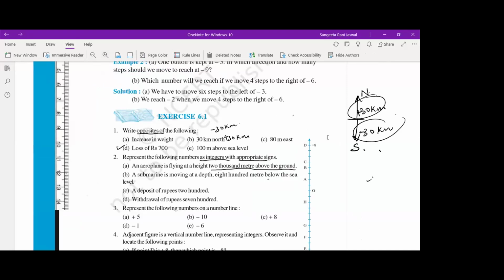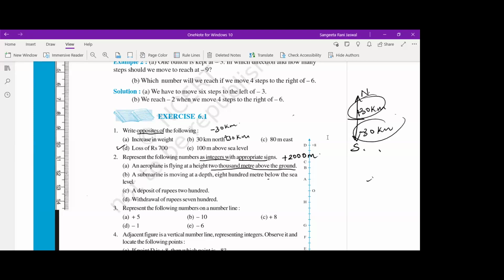Neha, you tell me. Ma'am, 100 meter is below sea level. No, this one I'm asking. An aeroplane is flying at a height of 2000 meter above the ground. Yes, ma'am. So it's plus 2000 meters. Plus 2000, right? So you can write it as plus 2000 meters, because it is above the ground.